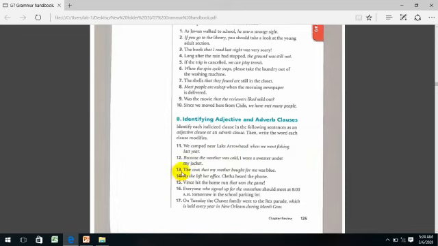I will do number 13. The coat that my mother bought for me was blue. So in "the coat that my mother bought for me," "that" is the relative pronoun. "That my mother bought for me" is an adjective clause. What is it describing? It is describing the coat.